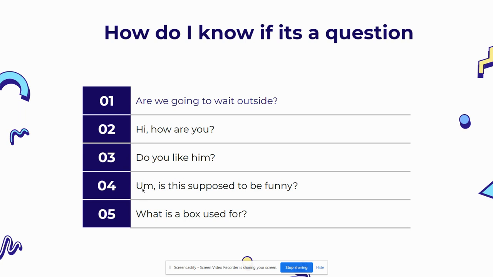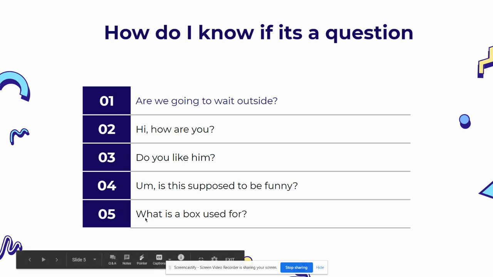It starts with a capital letter, right? And it doesn't have a question word. It doesn't have a question word like are. It doesn't have a question word like how or like do. But even though this doesn't have a question word, it is still a question because it ends with a question mark. You see? So that's always going to be your clue. Because it ends with a question mark, it's going to be a question, even though it doesn't have a question word like these. And the sentence still starts with a capital letter.